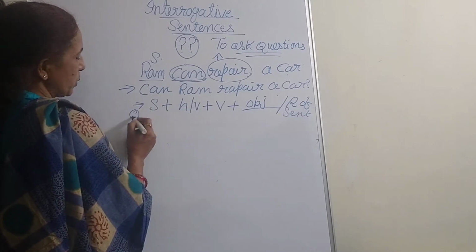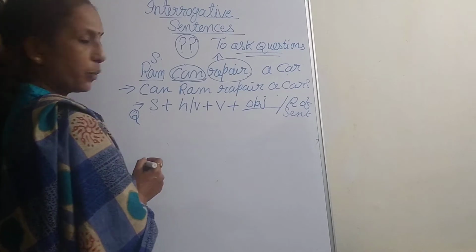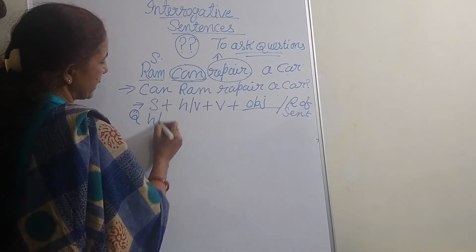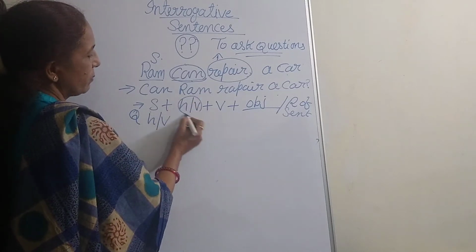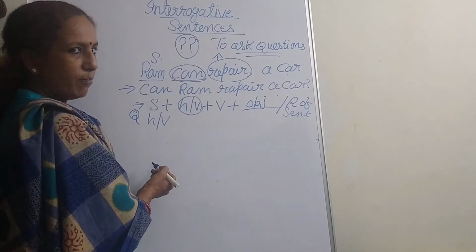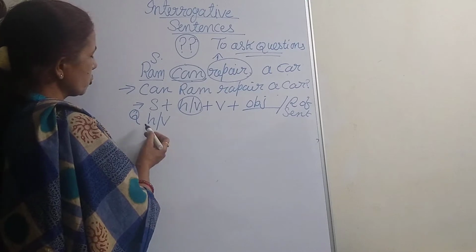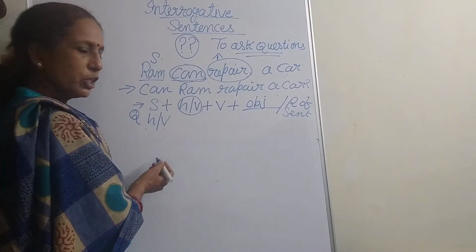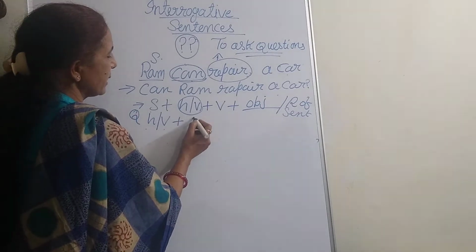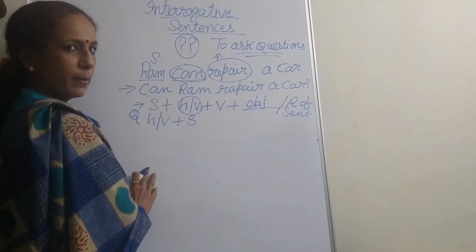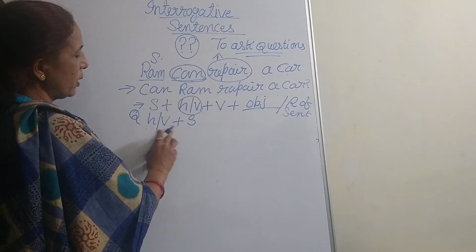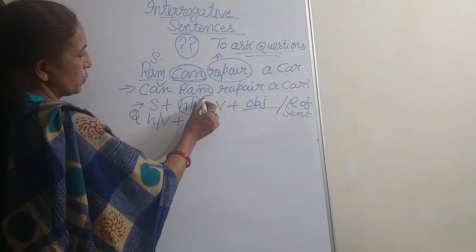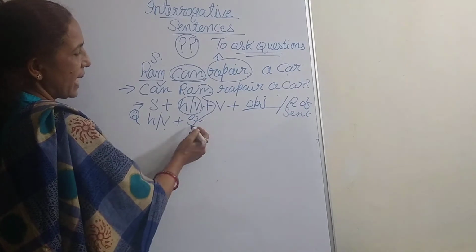When we make it a question, the structure is the helping verb, which I have indicated by H, and V for verb. This HV, the helping verb, comes in the initial stage, plus then comes the subject. Can, then the subject, Ram: Can Ram.